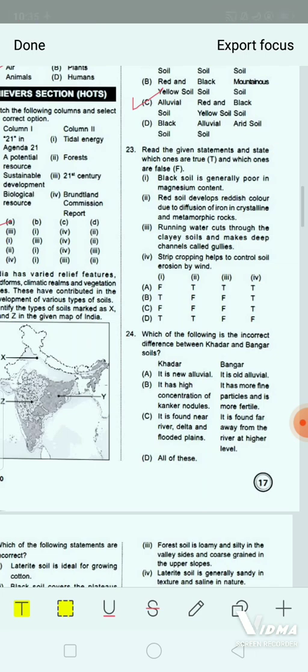Number 3, running water cuts through the clay soil and makes deep channels called gullies. And number 4, strip cropping helps to control soil erosion by wind. So which one is true and false? We have to choose. A, B, C, D, 4 options you are getting here. The correct option will be option A.